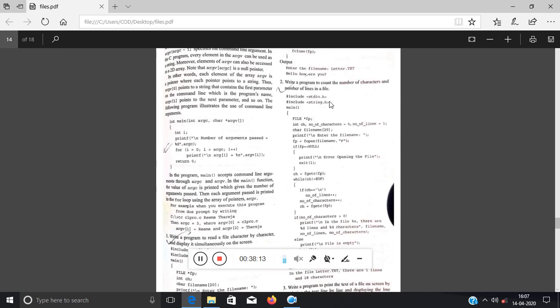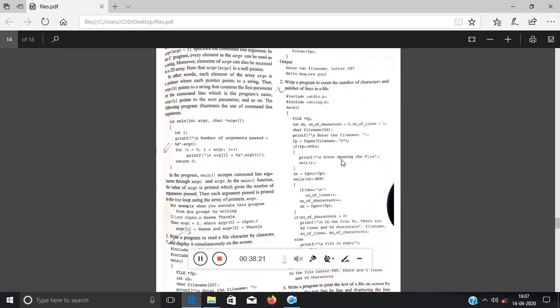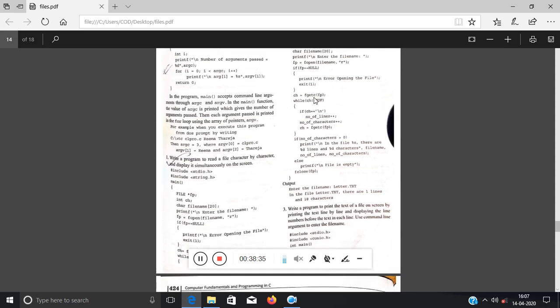Now I have given you a program to count the number of characters or number of lines in a file. This is simple. Characters and number of lines. So let's use fgetc. I have taken 3 counter variables, one for counting the characters, one for lines. So enter the file name, fopen file name, fp equal to null, this one is common. Now I have taken one character from the file, and it will be read as an integer stored into ch, while ch not equal to EOF.